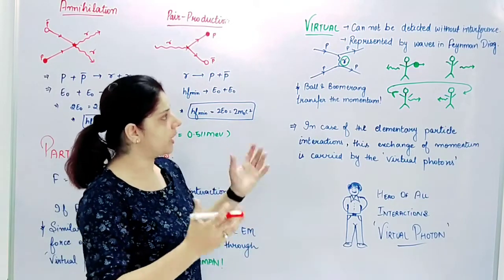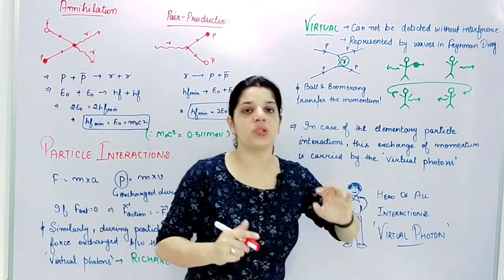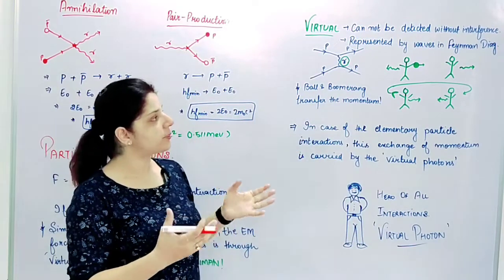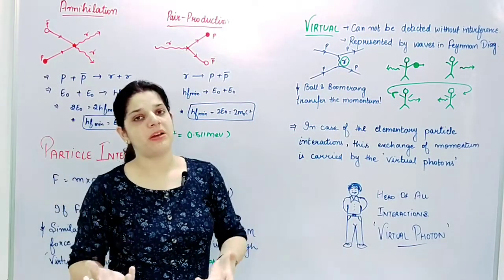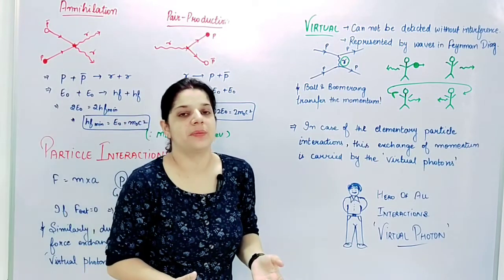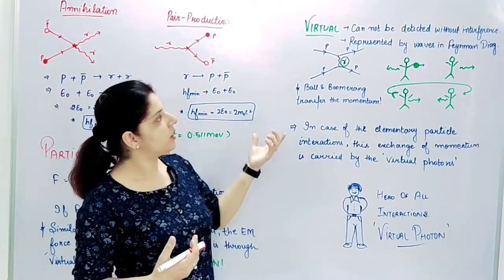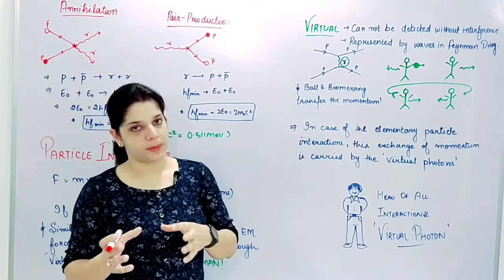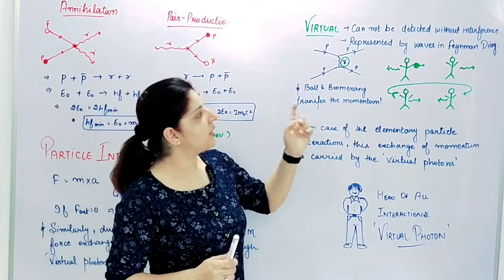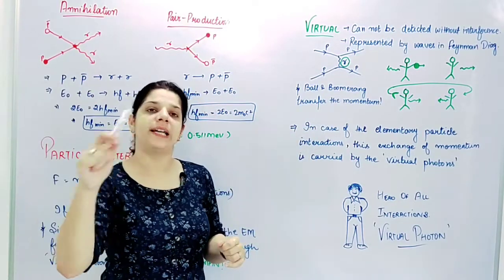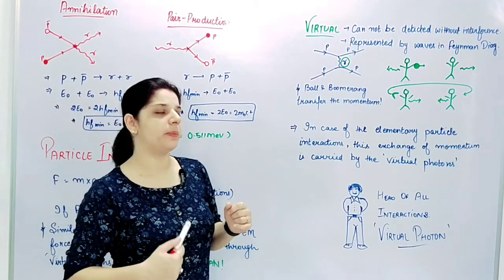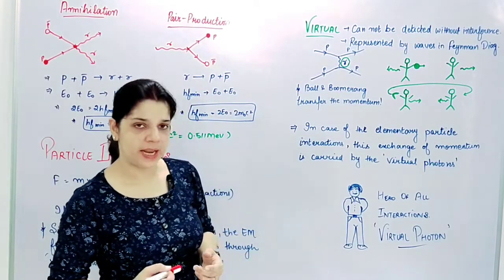So that is a theory, and these virtual photons are also represented by waves. The gamma photon is anyway represented by a wave, but here we say that the virtual photon will be represented by a wave, and the diagram of our interaction will be known as the Feynman diagram.